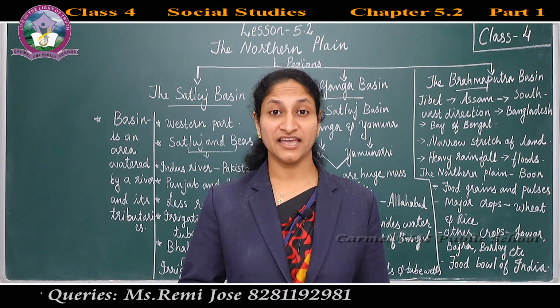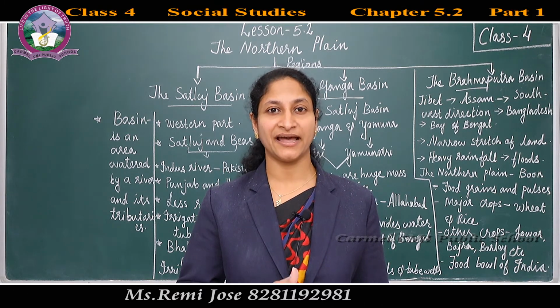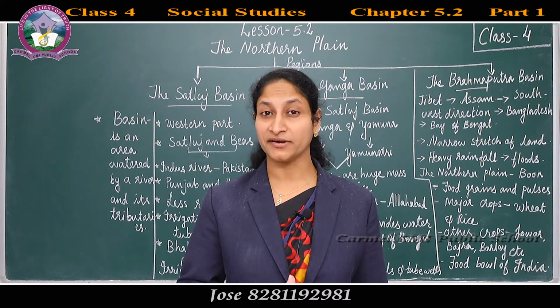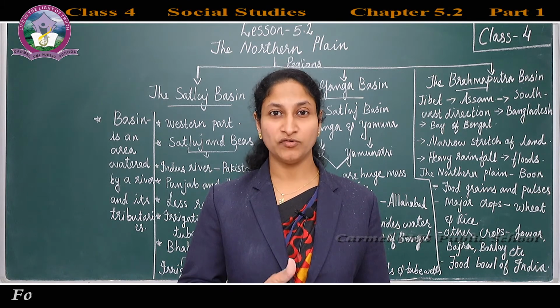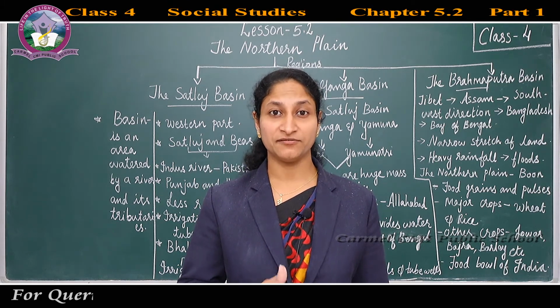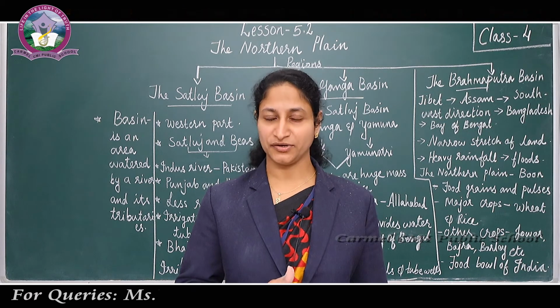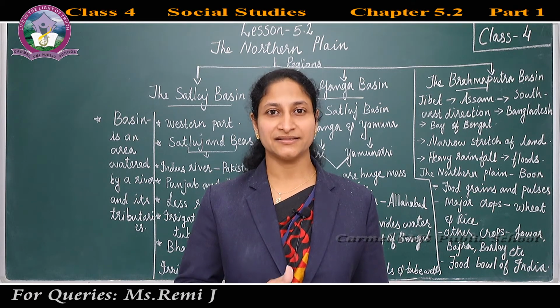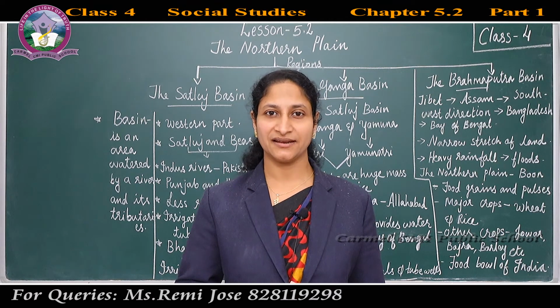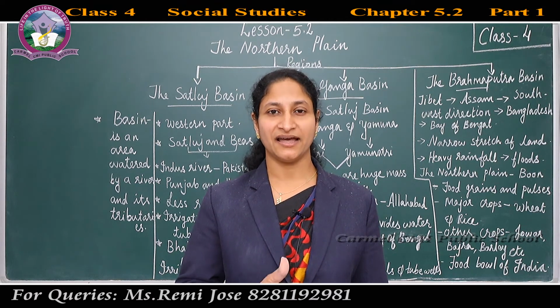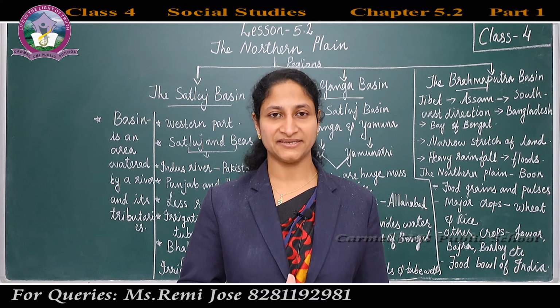A basin is an area which is watered by a river and its tributaries. The three river basins are the Satluj basin, the Ganga basin and the Brahmaputra basin.